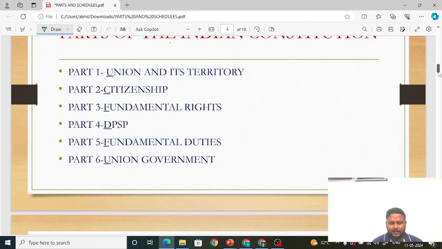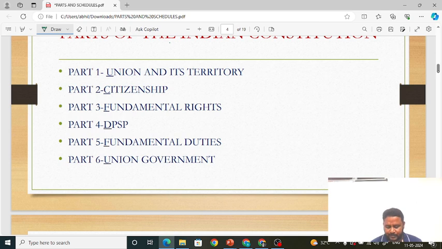Before going to part 1, you must observe one thing here. I have underlined the first letters of each of these. Why have I underlined them? To help you understand and remember these things using mnemonics, I have underlined each of the first letters so that you can relate to them.